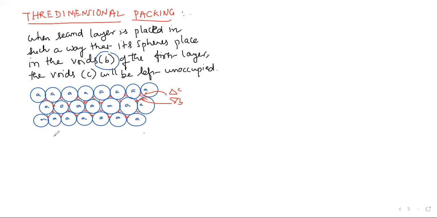Now, only half of the triangular voids of the first layer are occupied by spheres in the second layer, either B or C, is very clear from the picture. That means these are two alternative ways we have that we will observe in the picture very clearly. If you see the spherical pictures over this, that means when you are going to fill the tetrahedral, fill the voids with another sphere above it. How the picture looks like, I will show you.